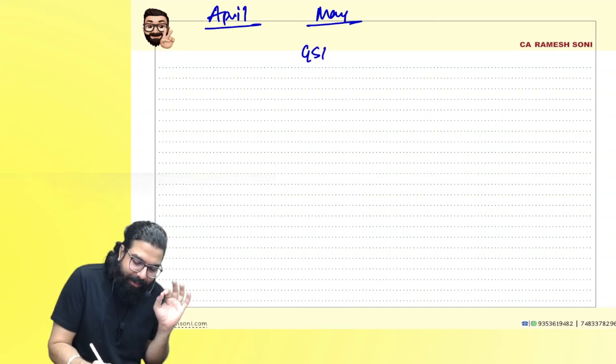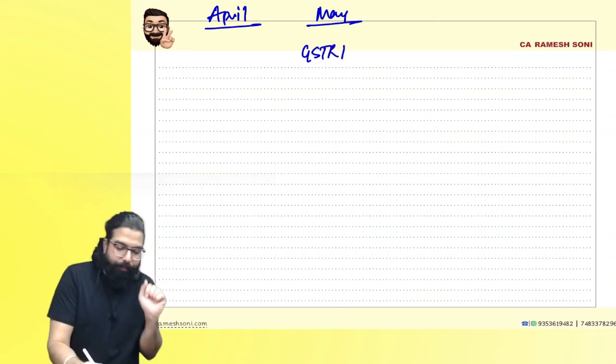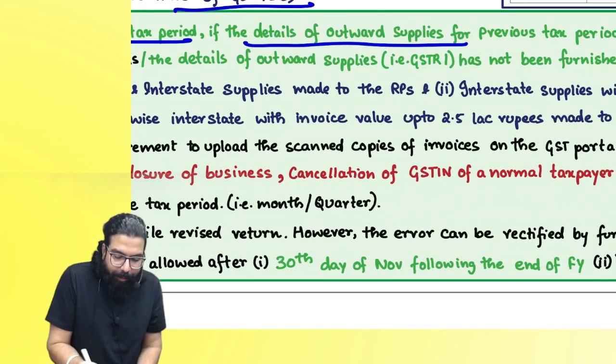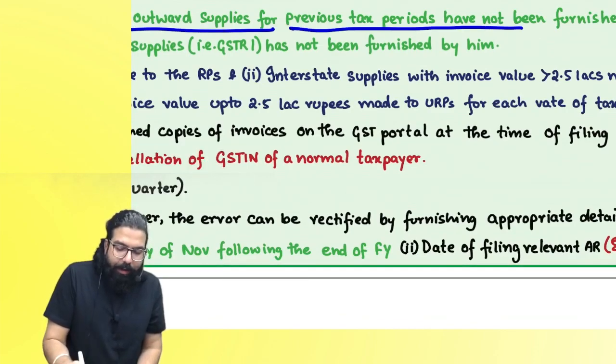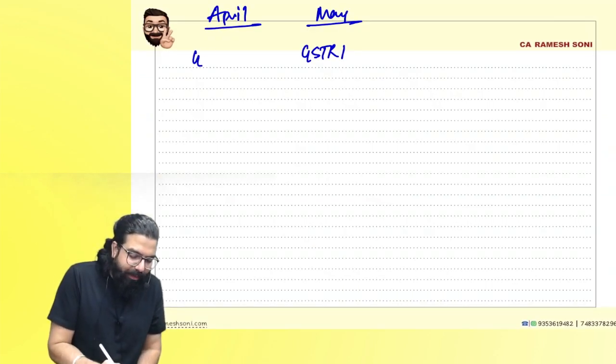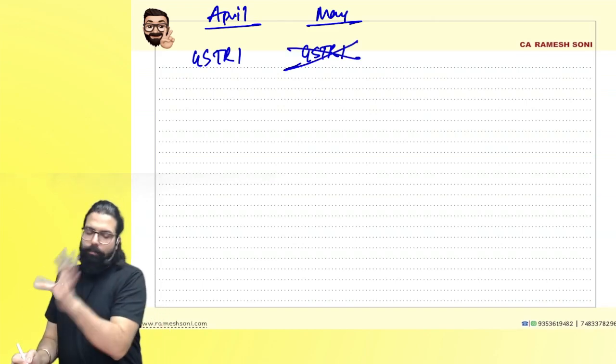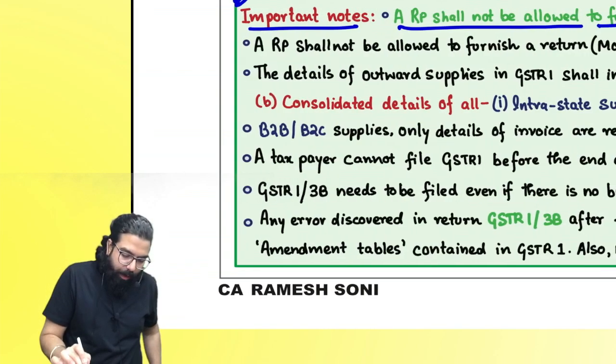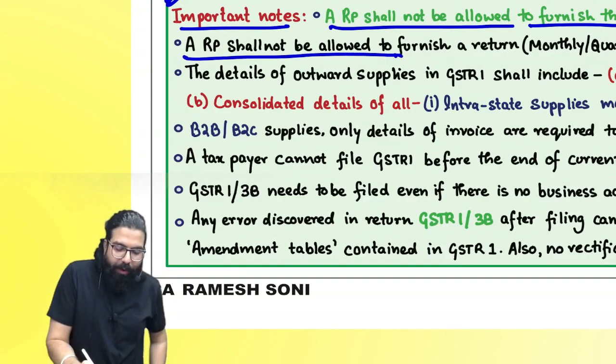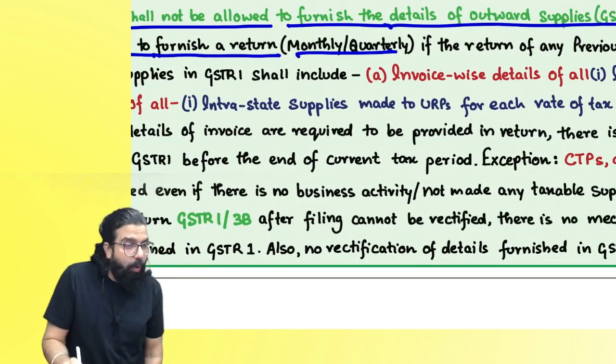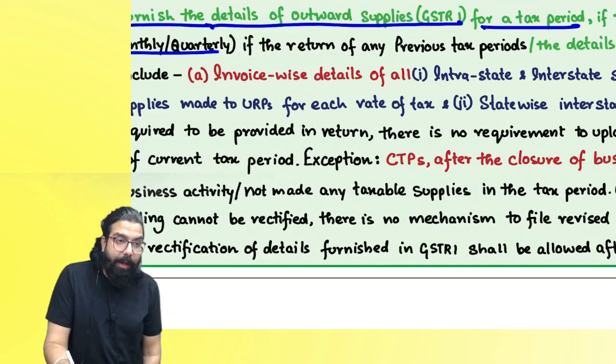For example, GSTR 1, I will not be able to furnish when the details of outward supply for the previous tax period have not been furnished. Means if I have not filed GSTR 1, can I file GSTR 1 for the next period? No. Then a registered person shall not be allowed to furnish a return, either monthly or quarterly. Return means your GSTR 3B.